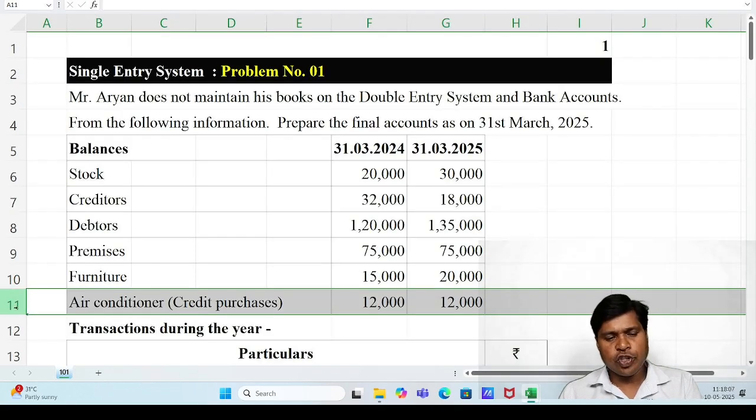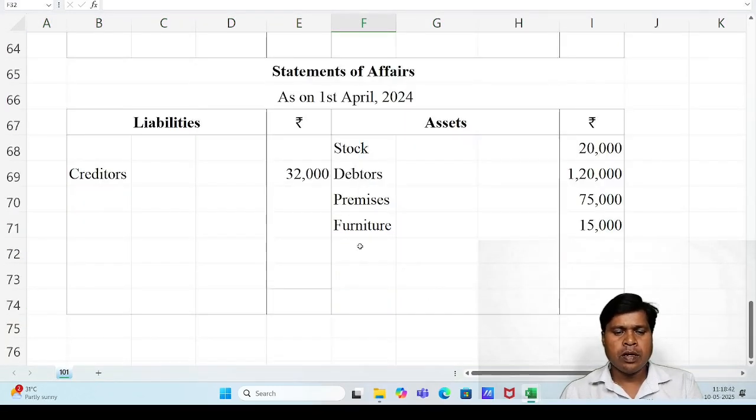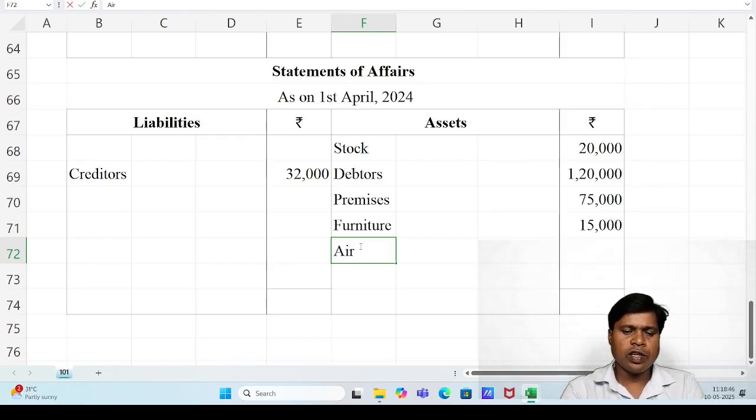After furniture, next item is air conditioner, in bracket credit purchase. Already we have read, air conditioner purchased on credit, 12,000. Opening value 12,000. The opening value should be recorded under the statement of affairs, asset side, after furniture, right?